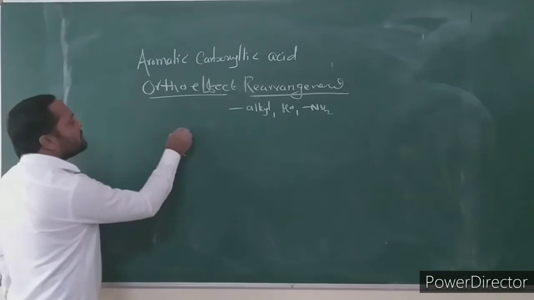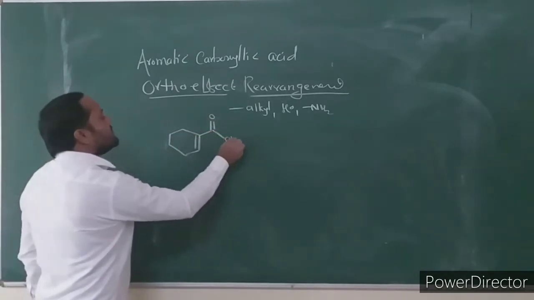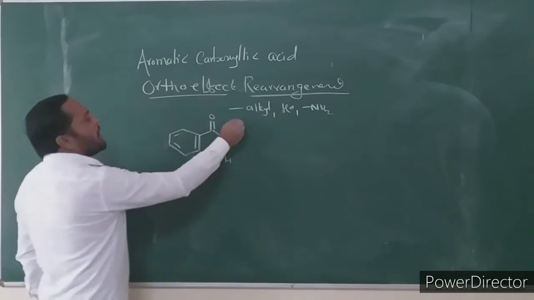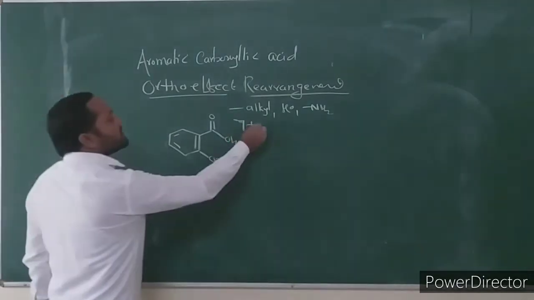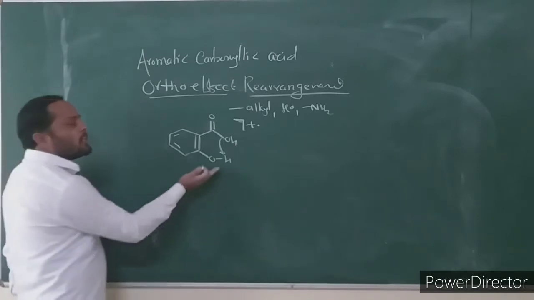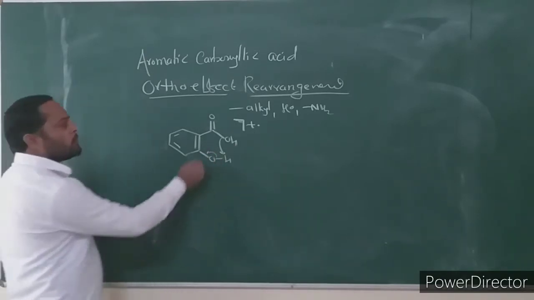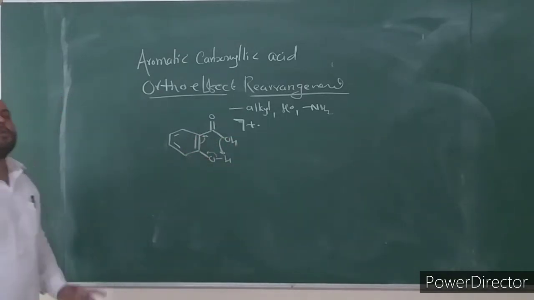Consider the example. This is the carboxylic acid, and consider that it has an ortho hydroxy group. After the formation of the molecular ion, this hydroxy group intramolecularly abstracts this hydrogen on the ortho group. Atoms 1, 2, 3, 4, 5 and 6 are involved.